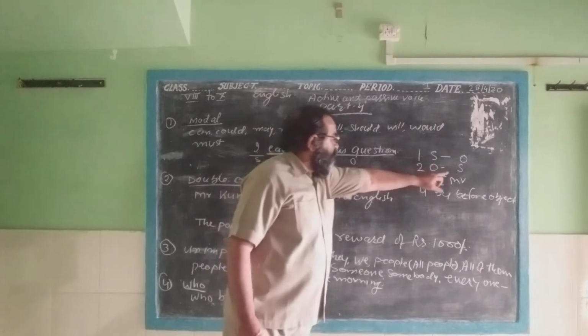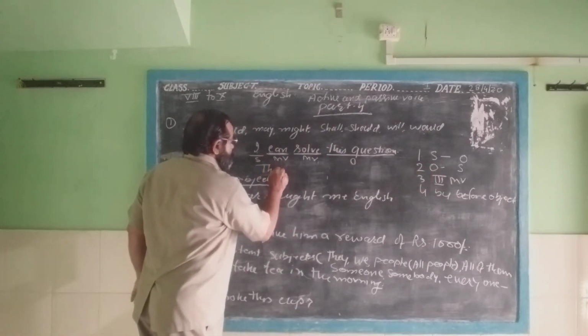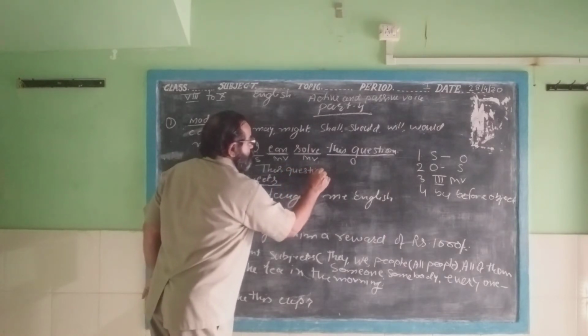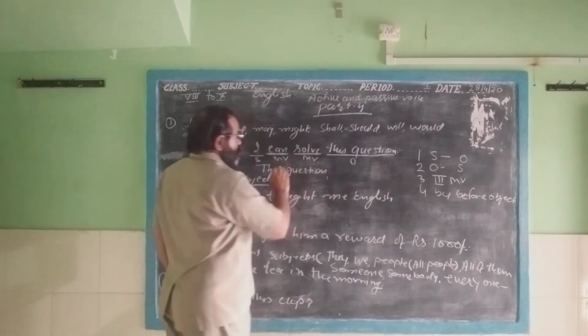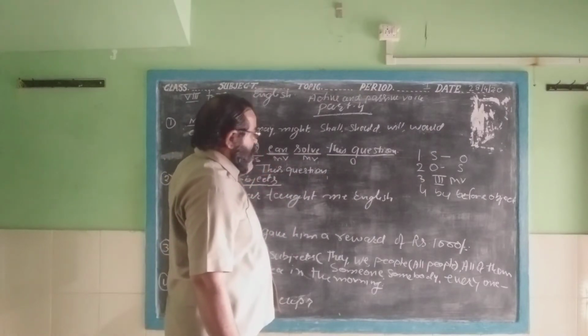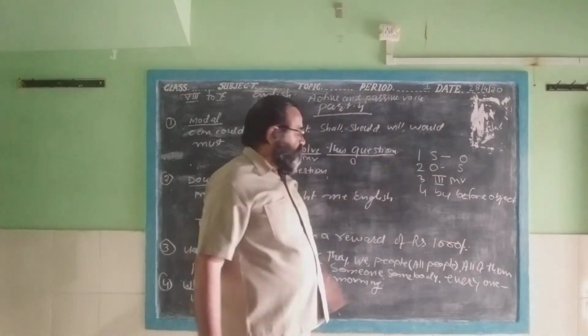First, the object will be changed to subject. Then you write here this question. Now you want to change the subject into object, you will write it later on.